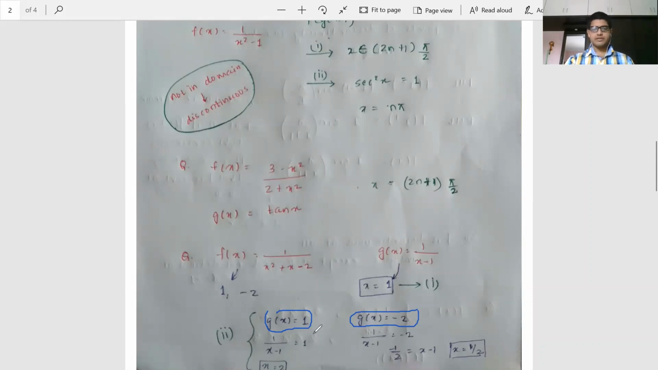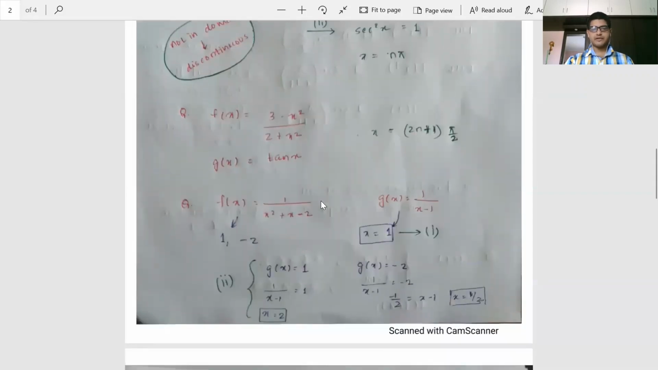So g(x) equal to 1, just solve it. 1 by (x minus 1) is equal to 1. So x is going to be equal to 2, and g(x) equal to minus 2, solve it, we are going to get x equal to half. So the points of discontinuity: from point 1 we get x equal to 1, and from point 2 we get x equal to 2 and x equal to half. I hope points 1 and 2 are both clear to you now. So let us move to the final question for this.